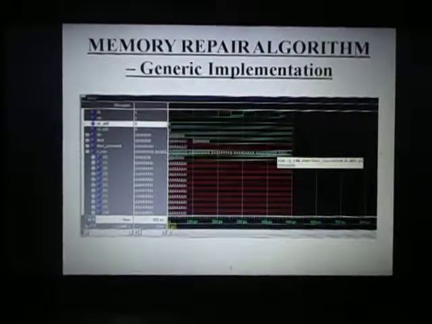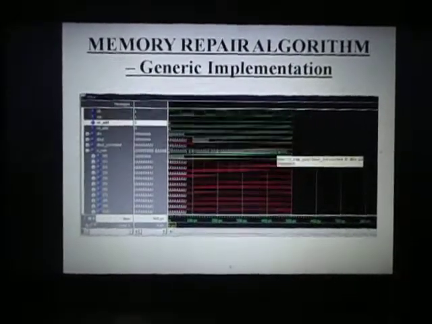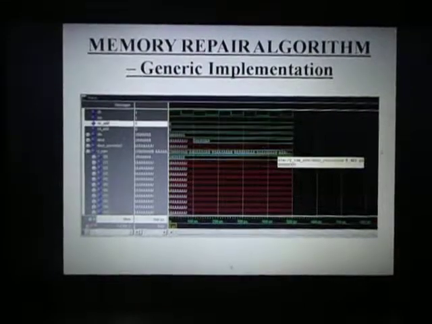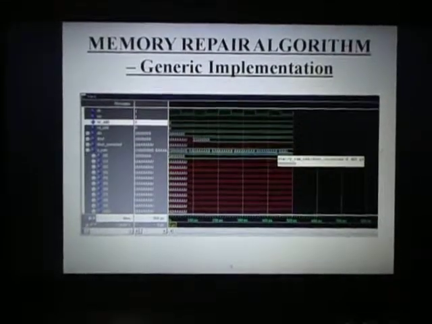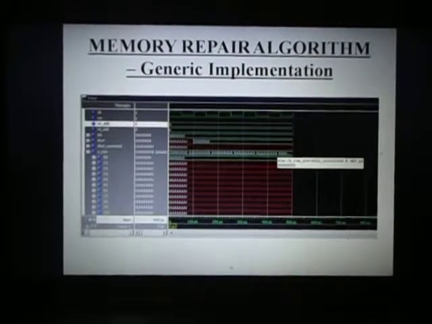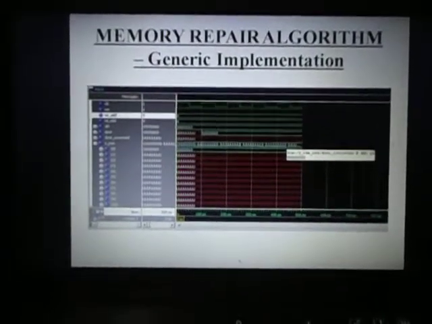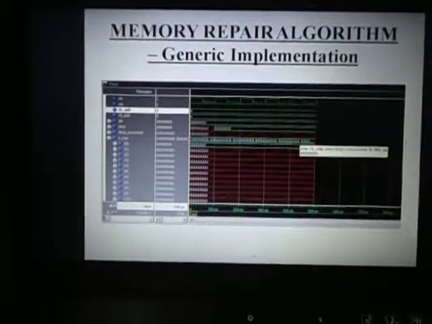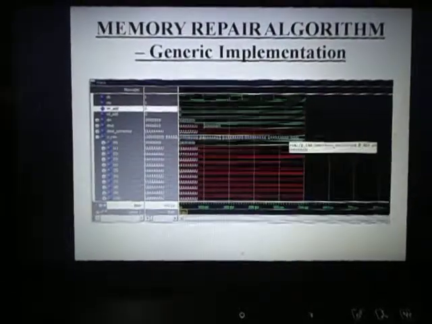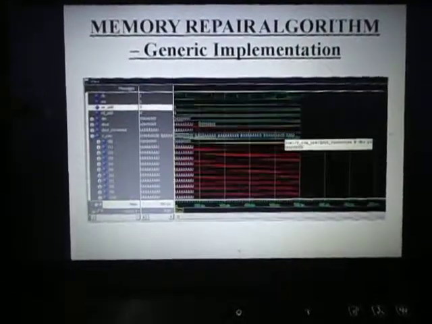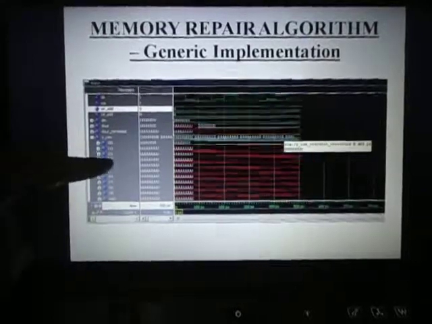And this is the memory repair algorithm. First, we give the clock as 1 and the write enable also as 1. Then we give the write address as 0. When we give the write address as 0, the input will be stored in the 0 place of the Y RAM.